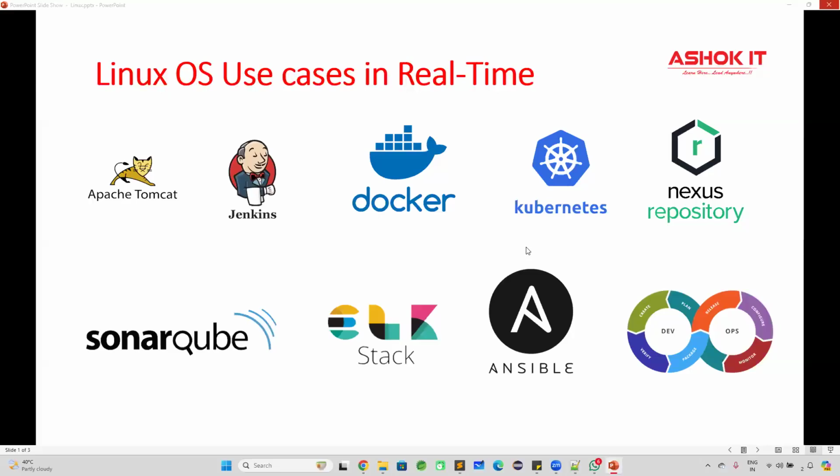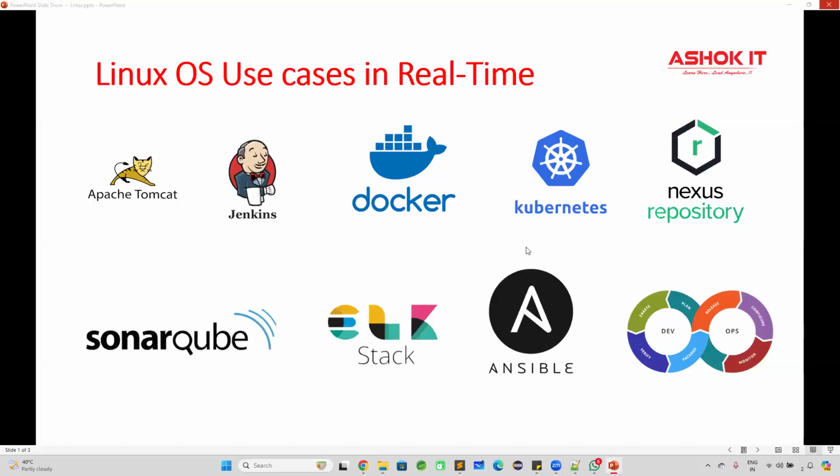I will tell you the truth. Initially, when I started my career in 2013 as a Java full stack developer, I didn't have knowledge of the Linux operating system. Sometimes my manager used to tell me, Ashok, we are getting some problem in the project. Can you check the logs of our application? Can you identify the problem? At that time, the log file was created on the Linux machine and I didn't know how to work with it. I struggled due to lack of knowledge of the Linux operating system.